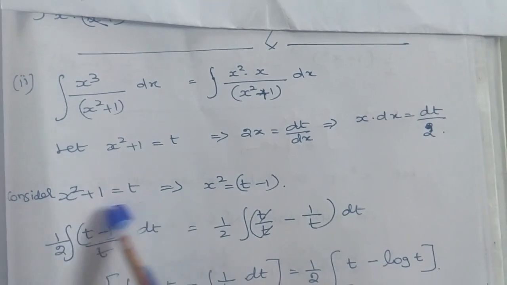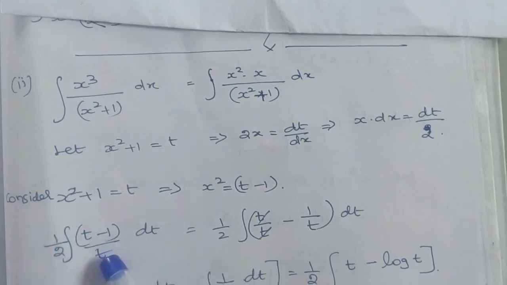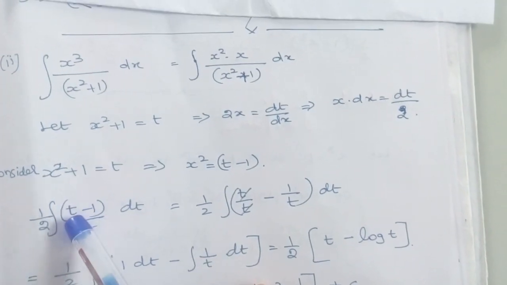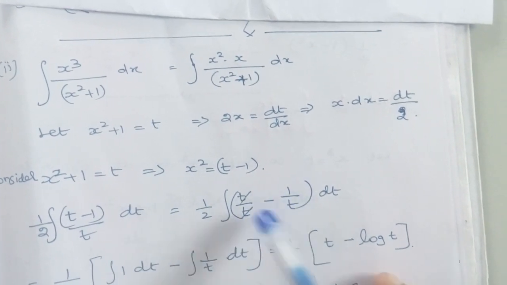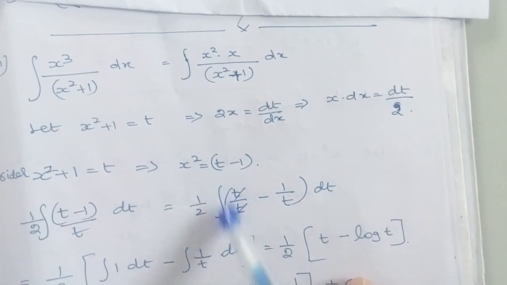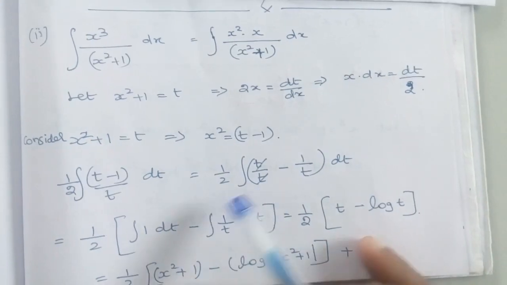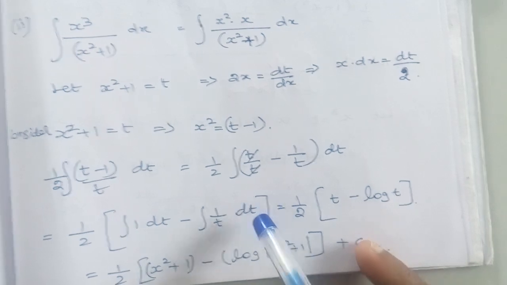Now the integration is in the form of division. In the denominator we have a monomial, that is, only one term, so we can separate the fractions. So t divided by t minus 1 by t: this t will get cancelled, and minus 1 by t will be retained as it is. When we do the integration, it is the integration of 1 dt, this minus as it is, integration of 1 by t dt.